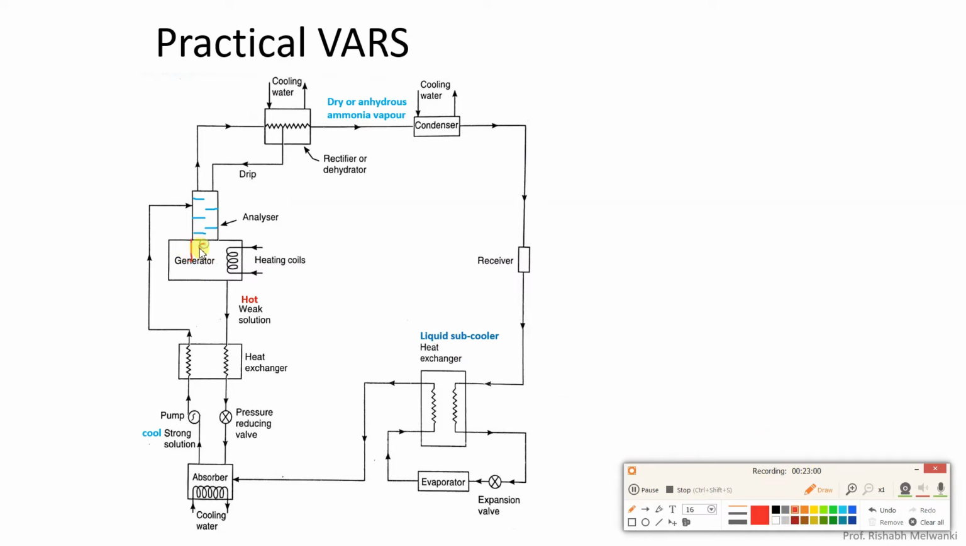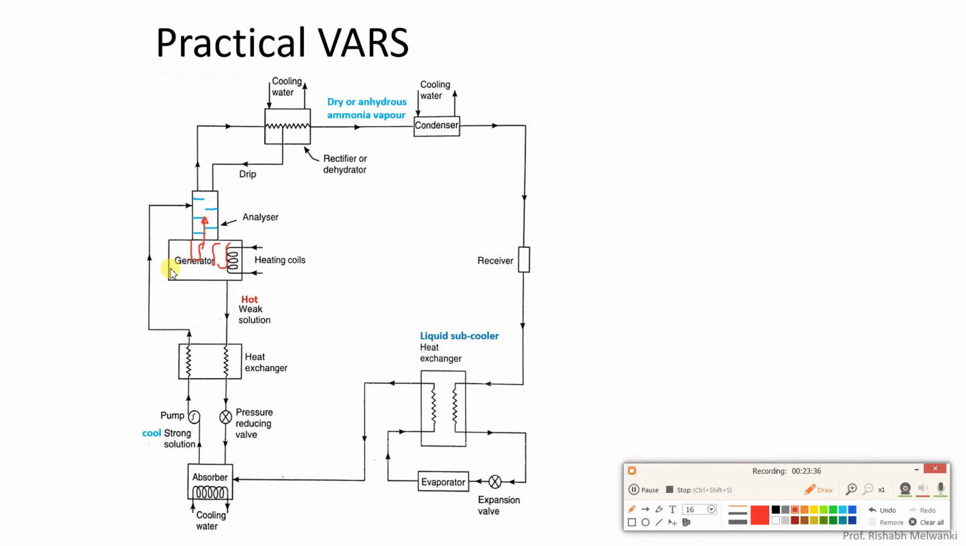Hot ammonia vapor is moving in the upward direction. With this ammonia vapor, we may also have water vapor. From the top side, strong solution is moving in the downward direction. That strong solution is cool, its temperature is less. Because of that, this cool strong solution will come in contact with the water vapor, and that water vapor will condense and go back to the generator.